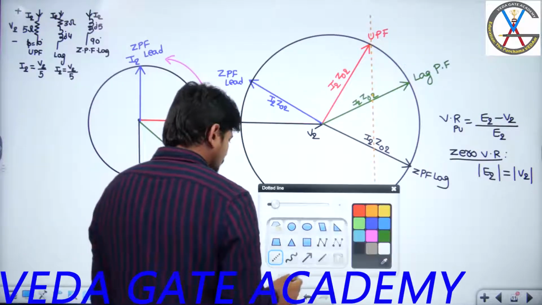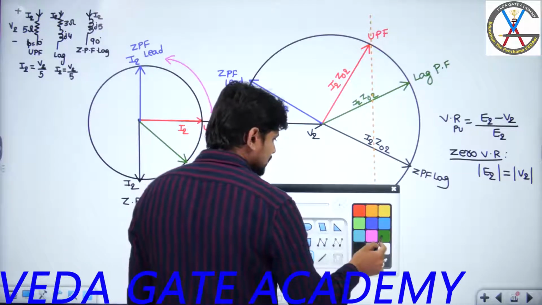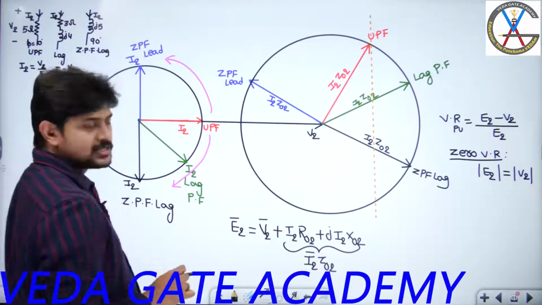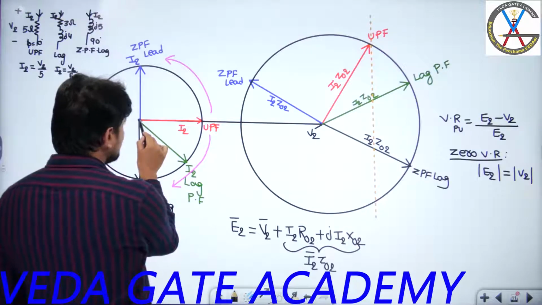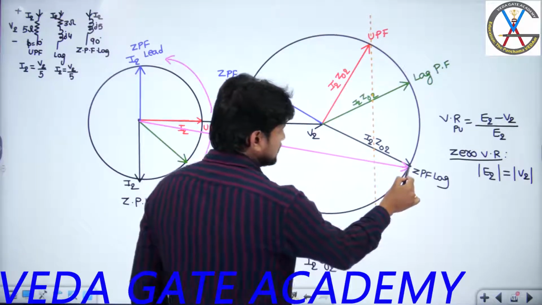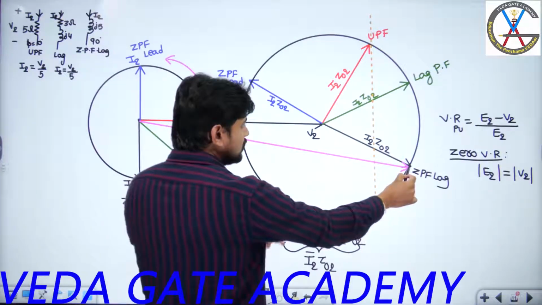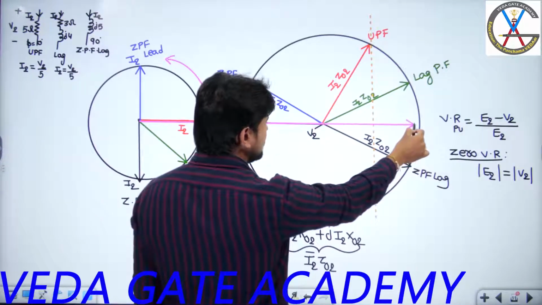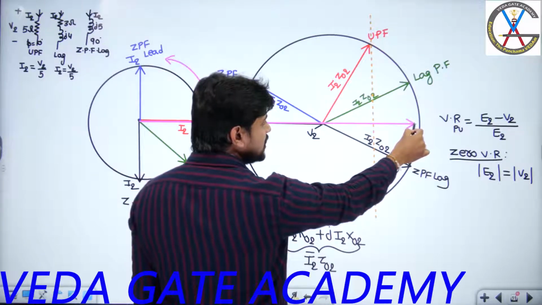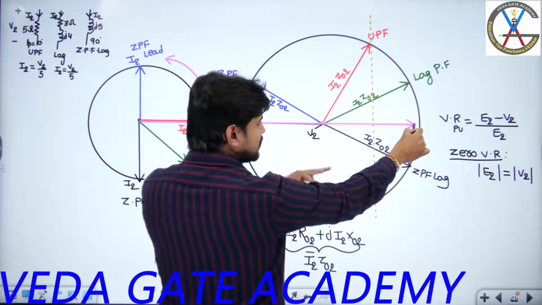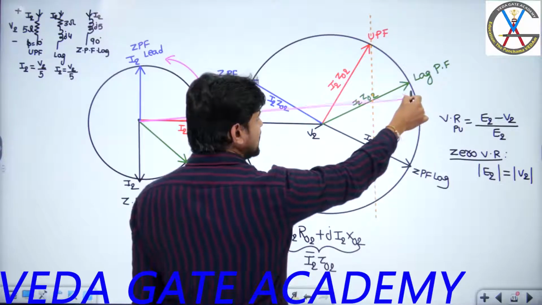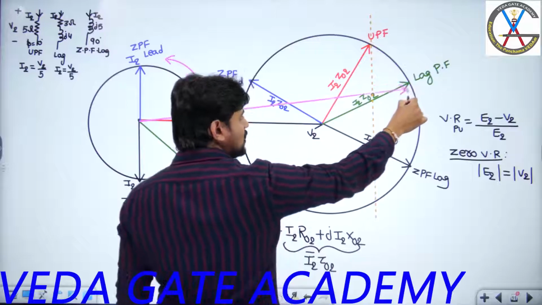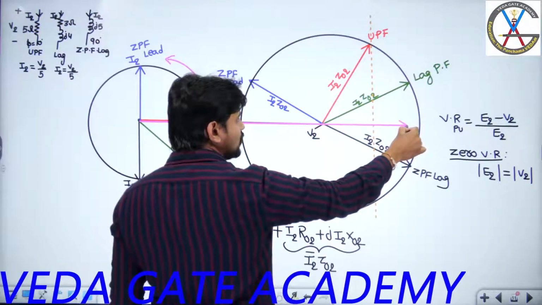Now I am trying to project the horizontal projection of E2 phasors. For zero power factor lagging, if I am starting from here, V2 plus this length will give you the E2 for zero power factor lagging. Now if I project horizontally, this is my length. Is this length same as V2? No, it is more than V2. For this lagging power factor, V2 plus this is my E2. If I project horizontally, this is my value.